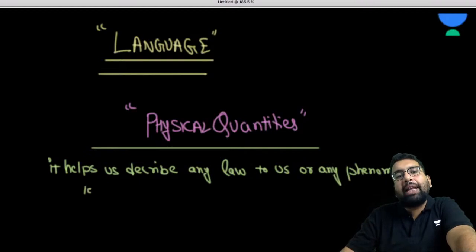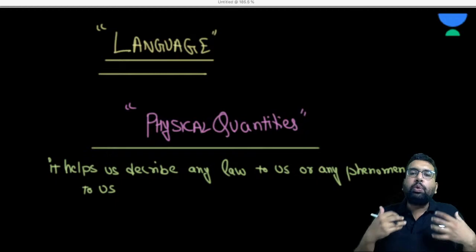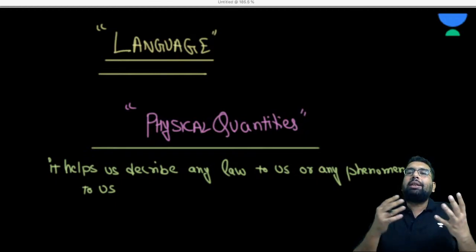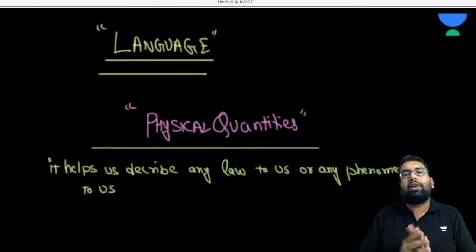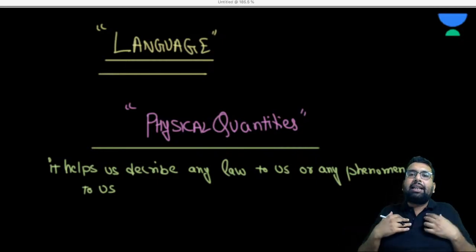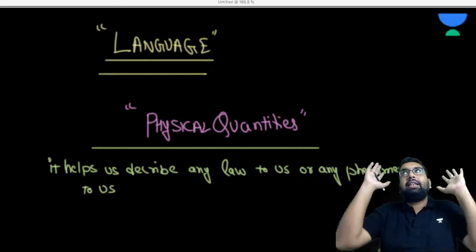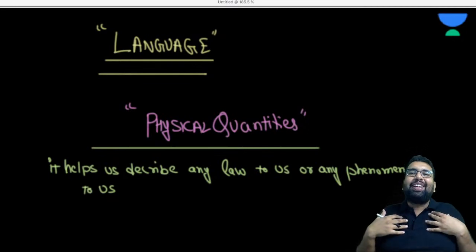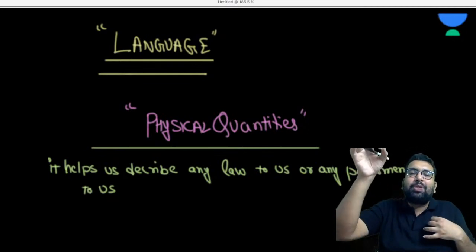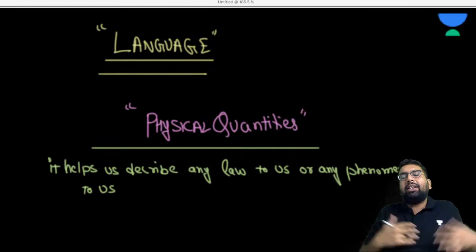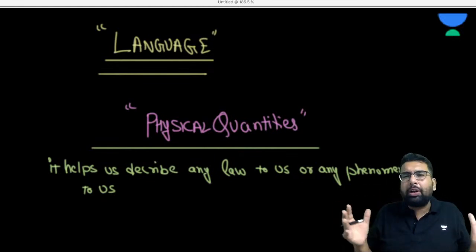So, for example, knowingly or unknowingly, we are using these physical quantities, this language, in our day-to-day work. For example, if I say, "Sir, the AC is on, I am feeling cold. Sir, please reduce the temperature of the air conditioner." This is the common thing we use in this world, no?